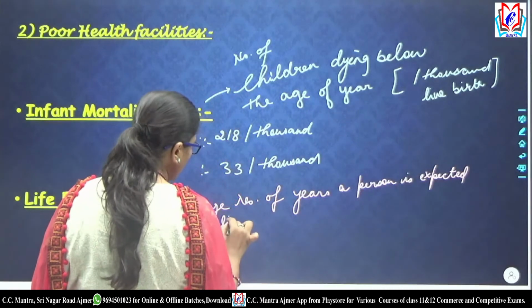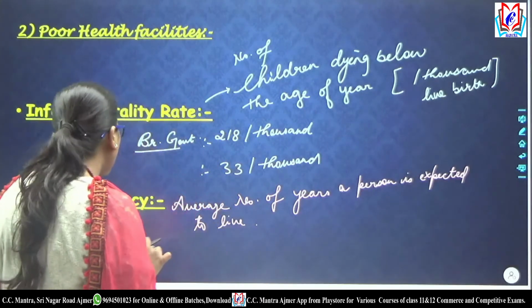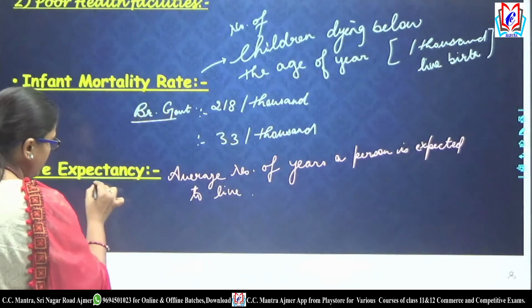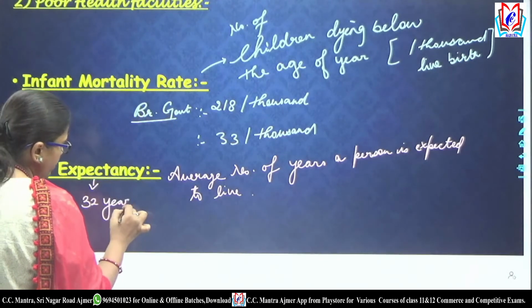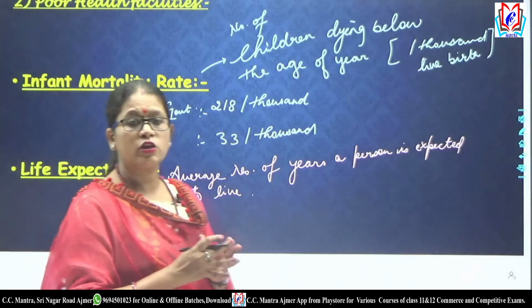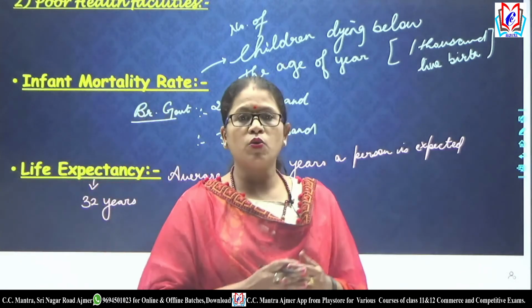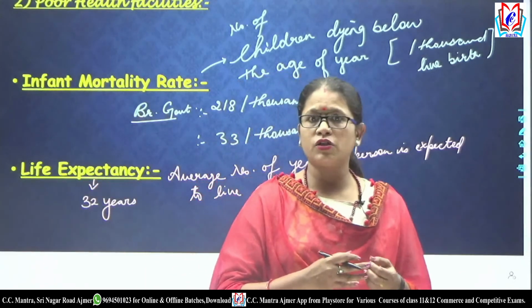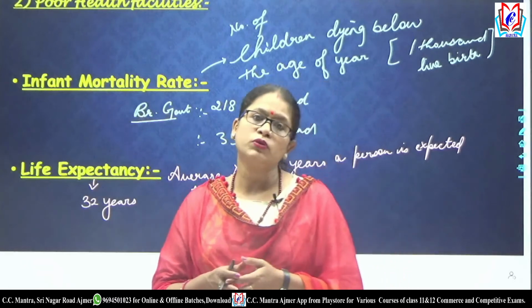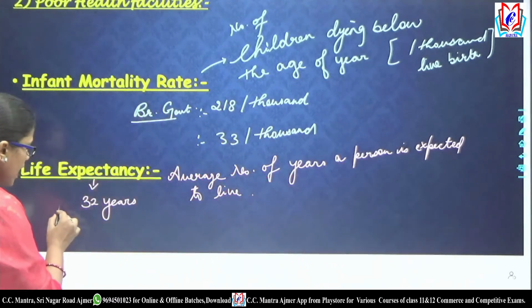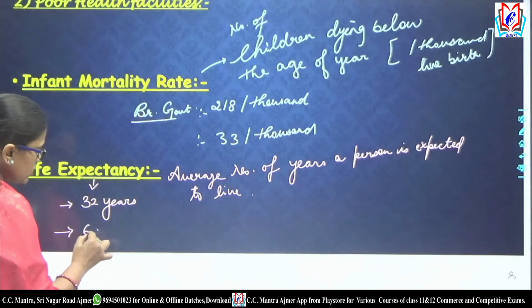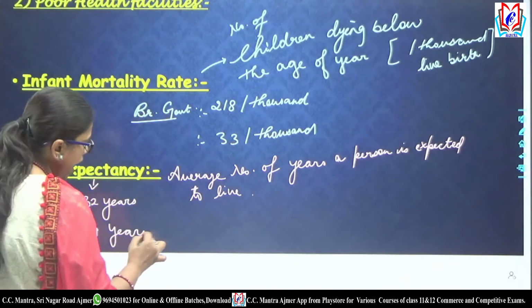If we talk about the life expectancy, that was very low at the time of independence, that was 32 years only. That means on an average a person was expected to live for 32 years. This shows the health conditions that were available at that moment of time were very poor. And if we see the same right now, it is 69 years at present.